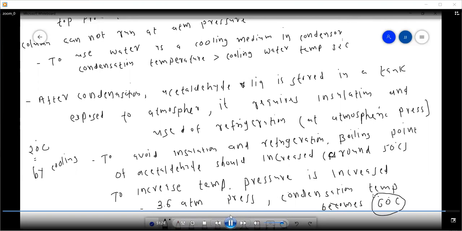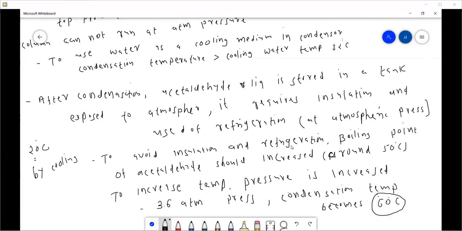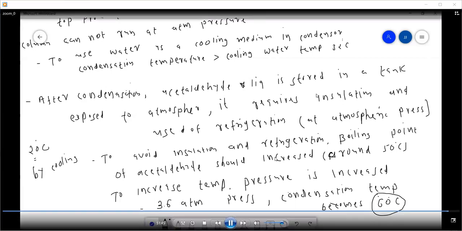Water is the cheapest cooling medium, and we can easily store this acetaldehyde without any refrigeration or insulation in the storage tank. In this way we can decide the operating pressure in a distillation column.